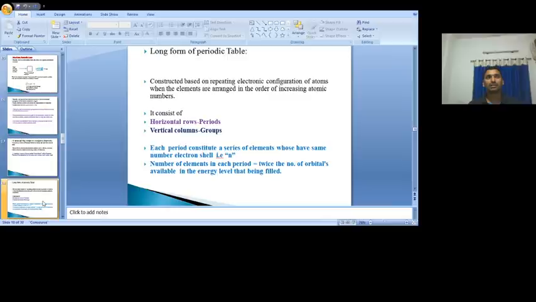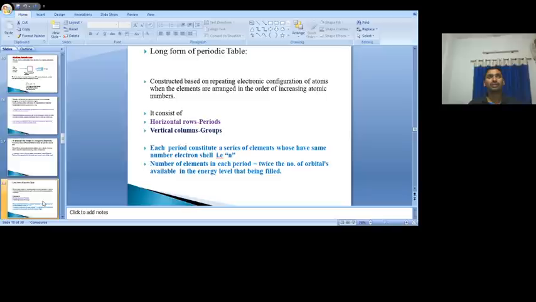Like in Mendeleev's periodic table, here also there are horizontal rows and vertical columns. Horizontal rows are called periods, vertical columns are called groups. How many groups and periods are present? There are 7 periods and 18 groups in the long form of the periodic table.